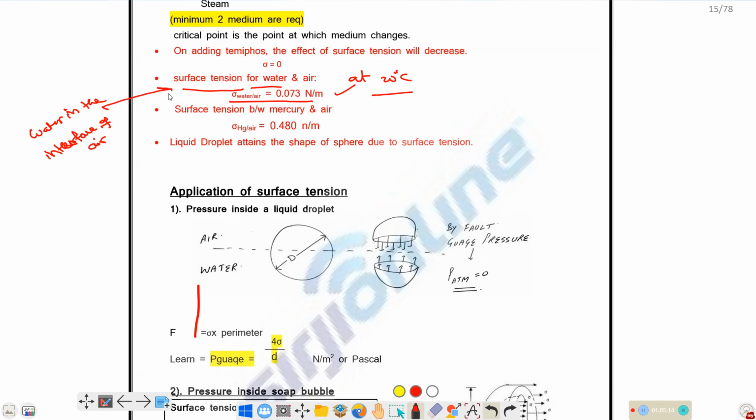Okay, at the interface of air it is 0.073 Newton per meter. You should remember mercury also. For mercury it's 0.48 Newton per meter. Mercury has higher surface tension compared with water. Why? It has more cohesive forces. So a liquid droplet or soap bubble attains a spherical shape due to the property of surface tension.